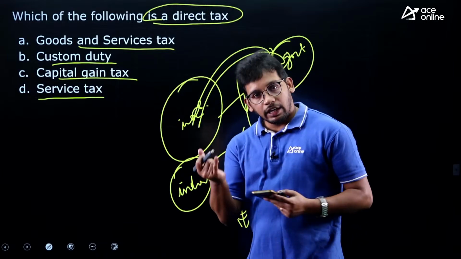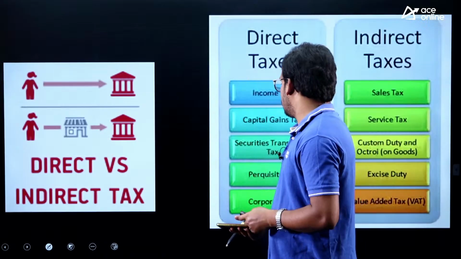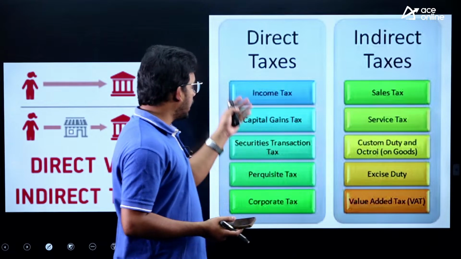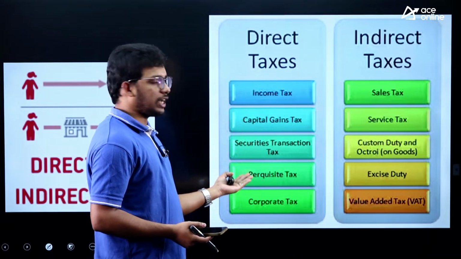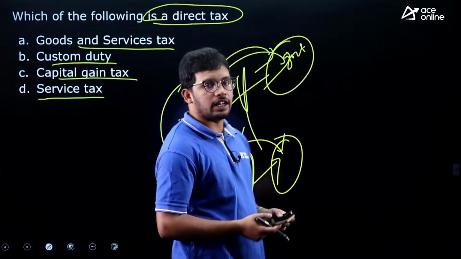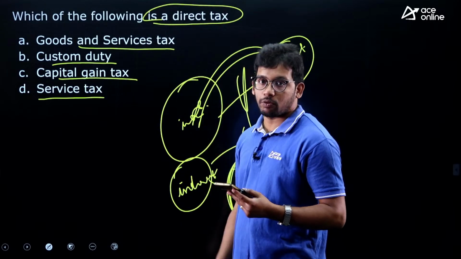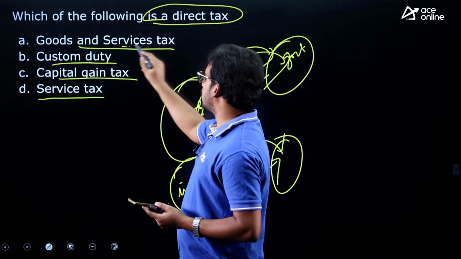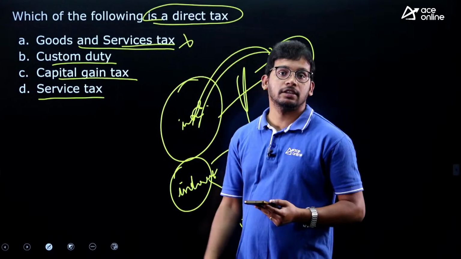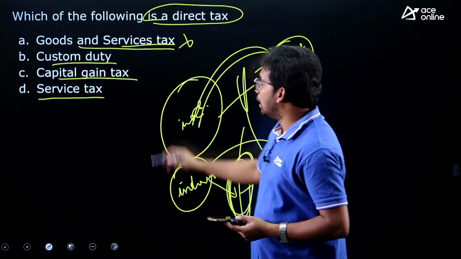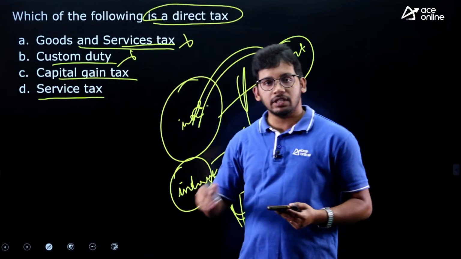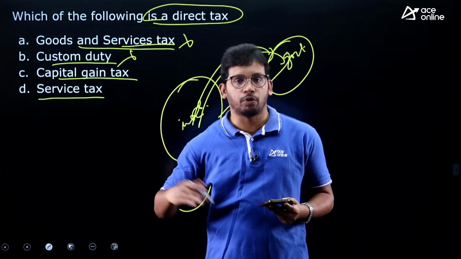So income tax, you can see here direct taxes, income tax, capital gains tax, security transaction. So let us see the answer, we will discuss some important direct and indirect tax. You can expect a question from this area. Goods and service tax, it is an indirect tax, you are not directly paying to the government. Custom duty means taxes on imports and exports of goods.